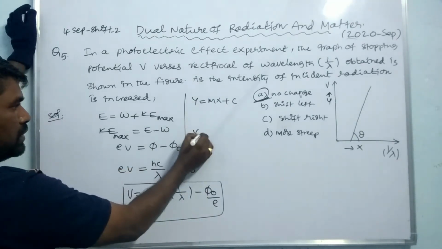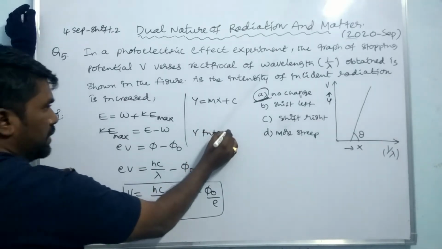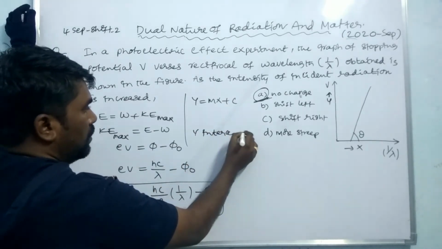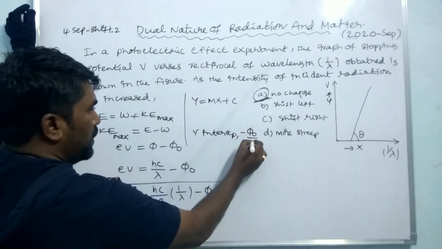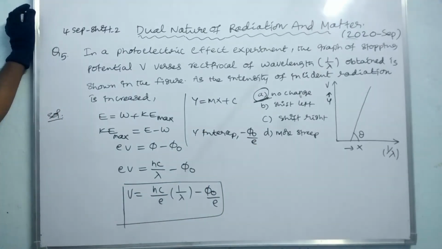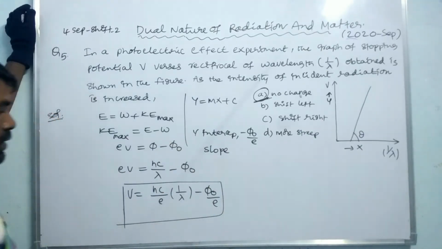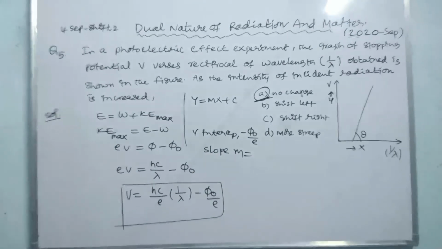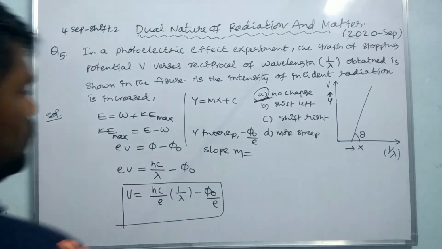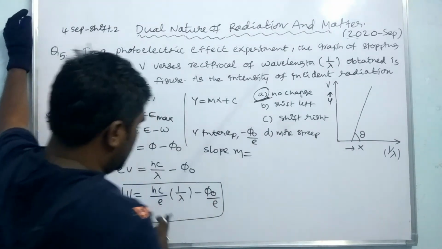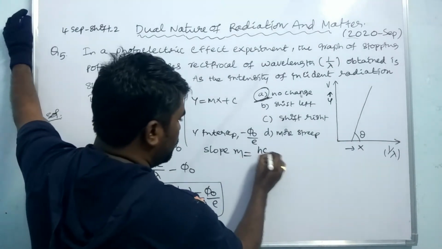The y intercept is minus phi naught by e, and the slope m is equal to hc by e.